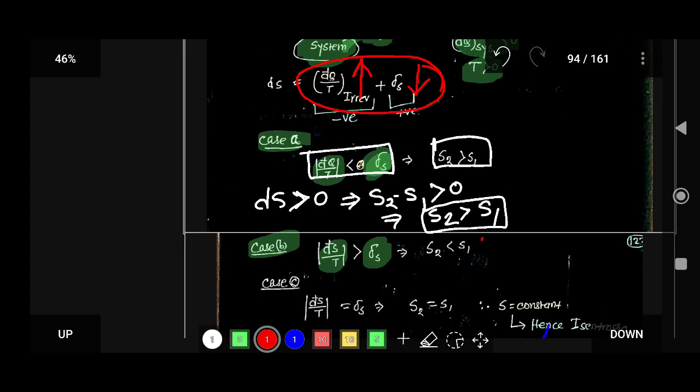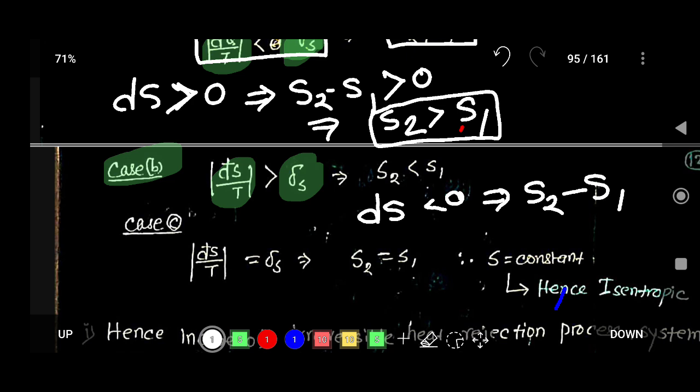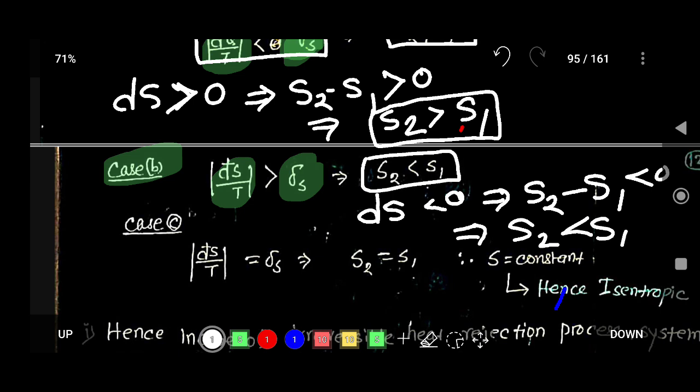So dS is less than 0. From here you can say that S2 minus S1 is less than 0, so S2 is less than S1.